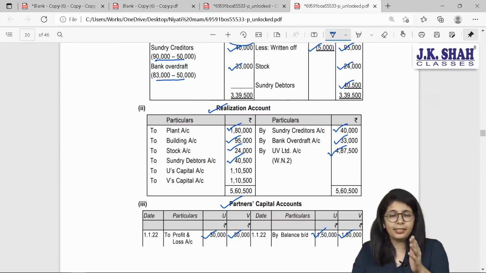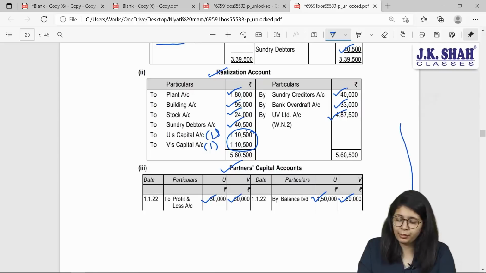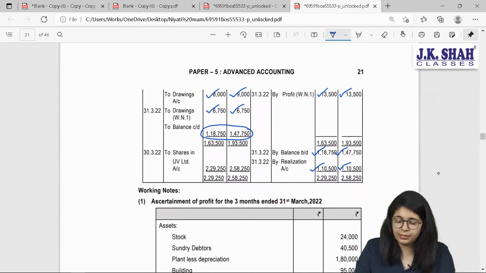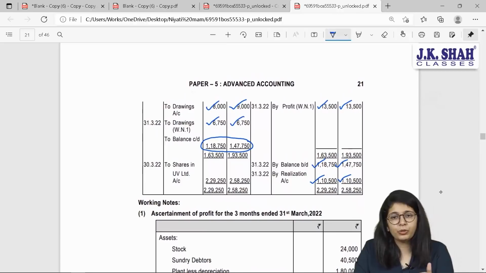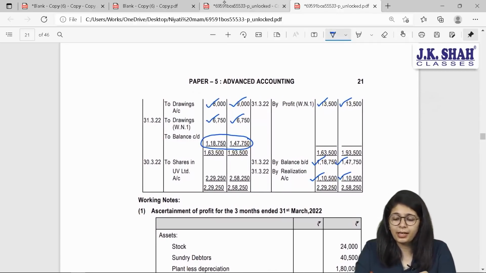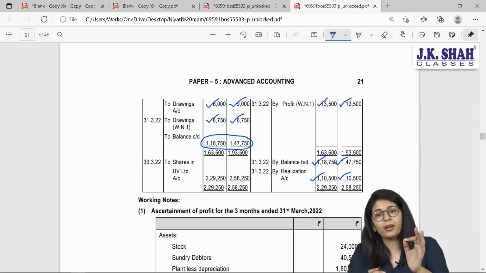How? I need to check my realization profit or loss. We'll find out the balancing figure and divide it in the ratio of 1:1, the PSR. 1,10,500, 1,10,500. Now this amount is to be paid. How are we going to pay this amount? In the form of equity shares. But the point is, they have not given you how these equity shares are to be distributed between the partners. If nothing is given, we distribute it between the partners in their final settlement ratio. That is in the total final amount.